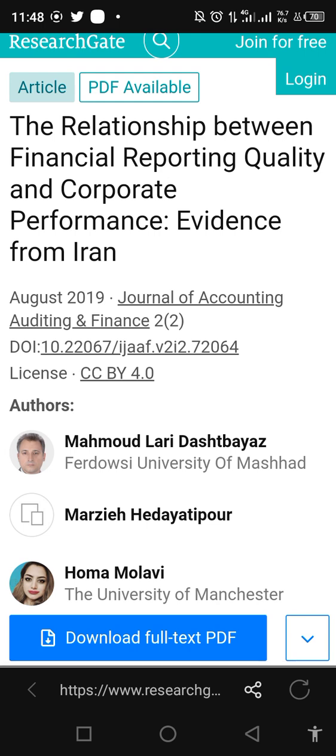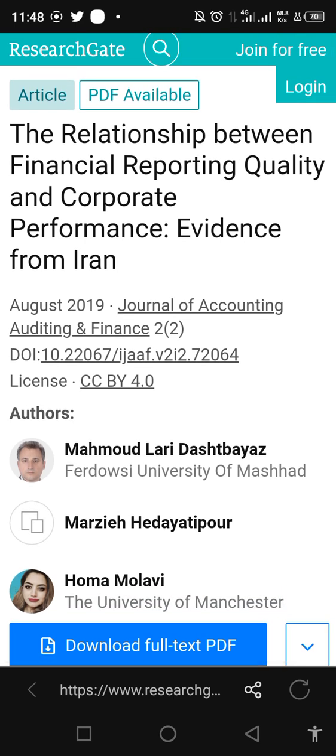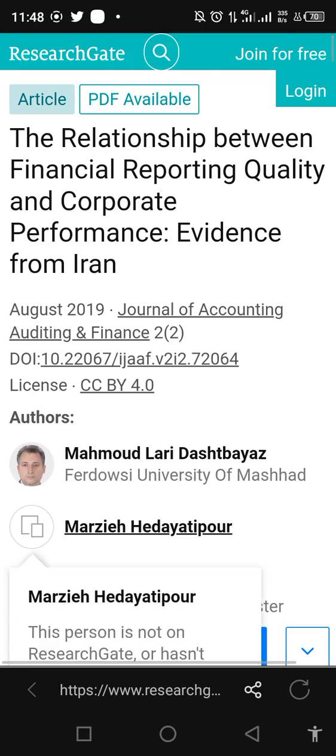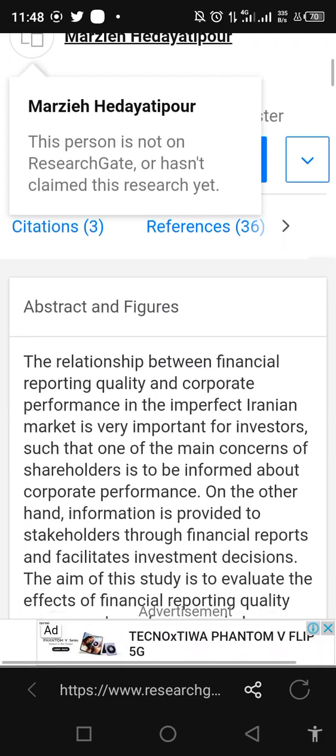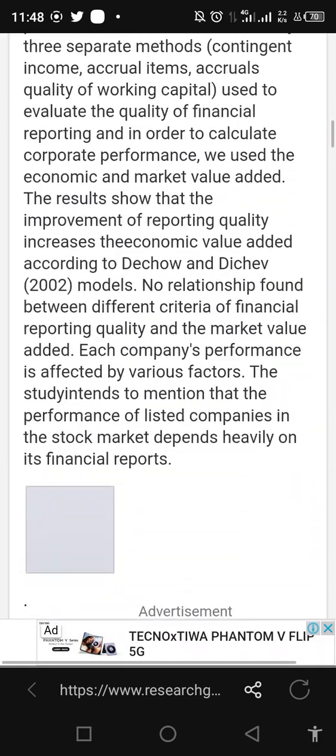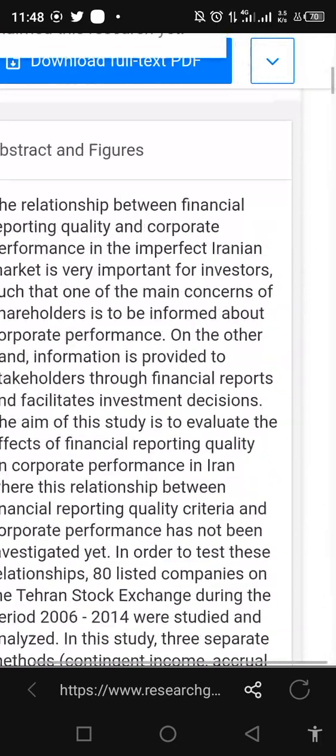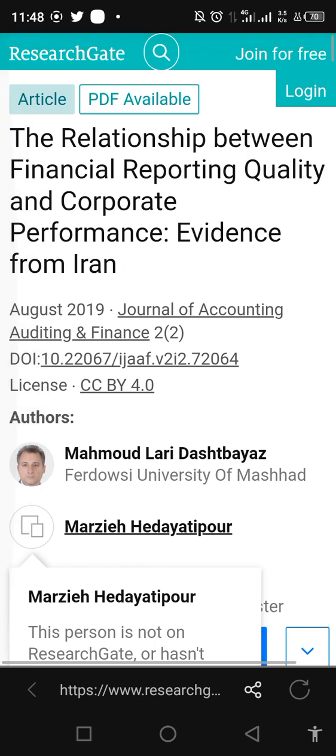You see, the national scope is focused on Iran, but it's talking about corporate performance, which is the same thing as financial performance. So this could also be relevant to the study I want to work on. And it says PDF is available.